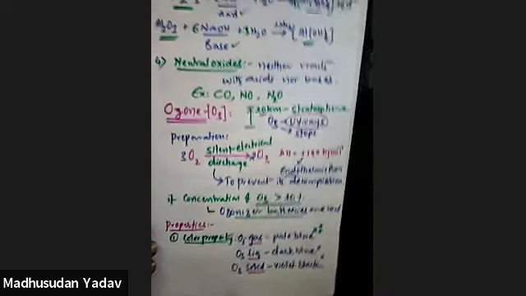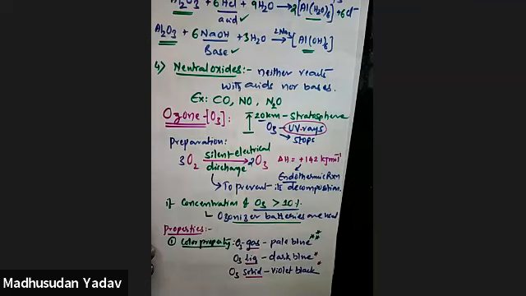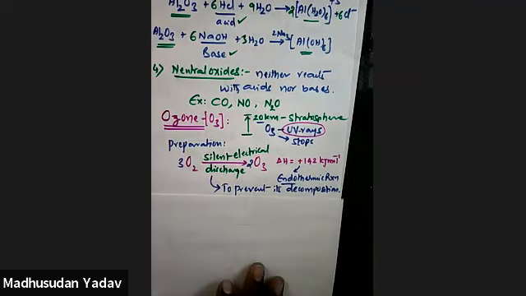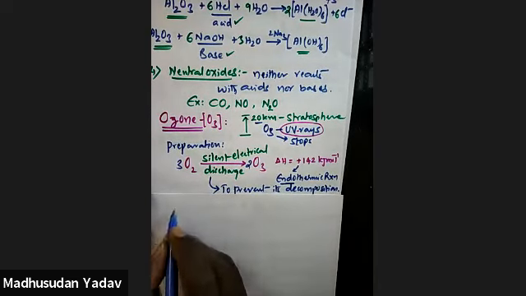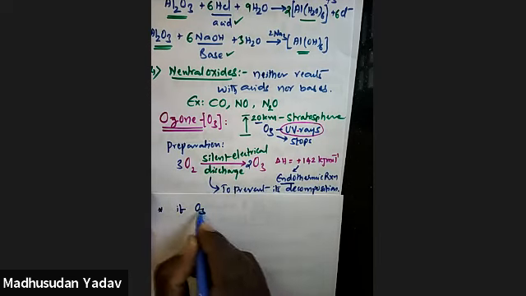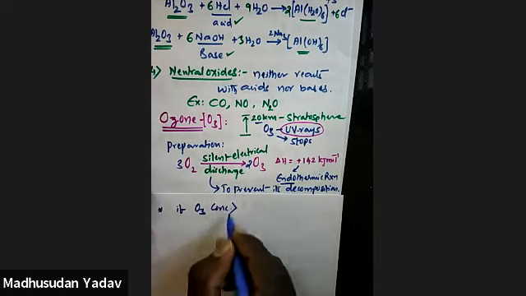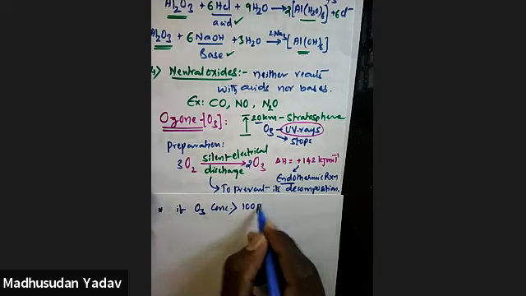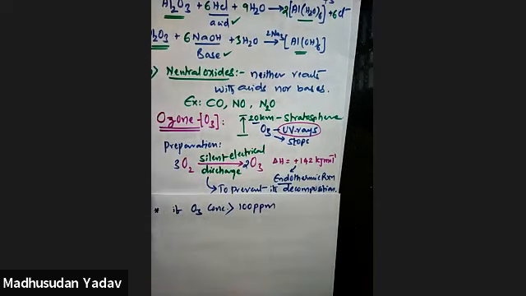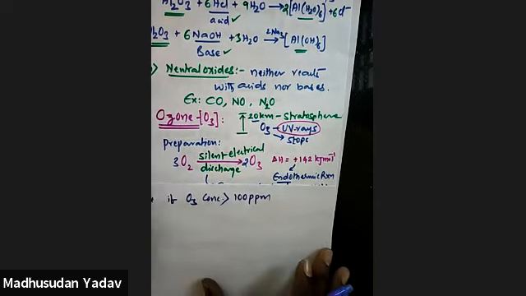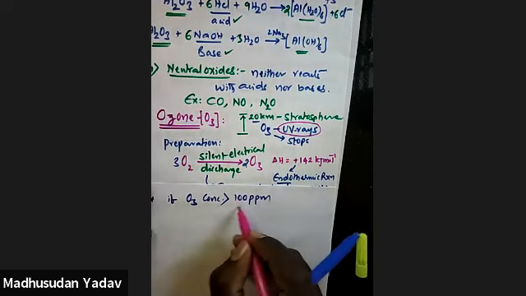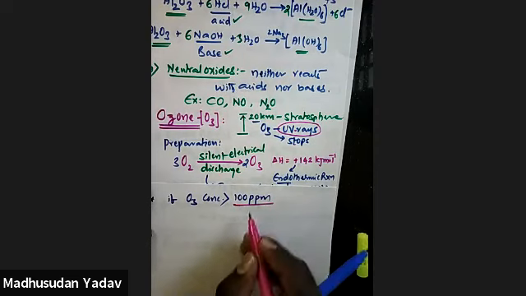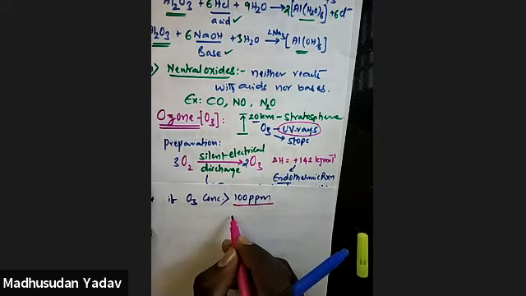Next, ozone up to some level is okay, but if the concentration of ozone in the atmosphere increases, suppose the O3 concentration is greater than 100 ppm. What is meant by ppm? Parts per million. If this is in high excess, that brings some problems.